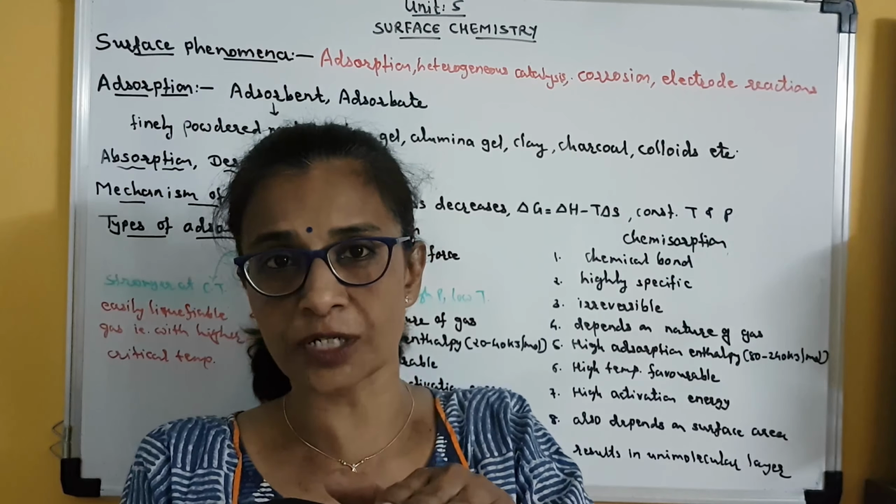Clear? Now suppose we talk about adsorption of a gas on the surface of a solid. Gas molecules are randomly moving in all possible directions, but when they get adsorbed on the surface of the solid, their randomness will decrease. Clear? Means the disorder in their motion will decrease. And so in terms of thermodynamics, we can say that the entropy of the gas will decrease when adsorption takes place. So with the progress of adsorption, there is a decrease in enthalpy and there is a decrease in entropy also.